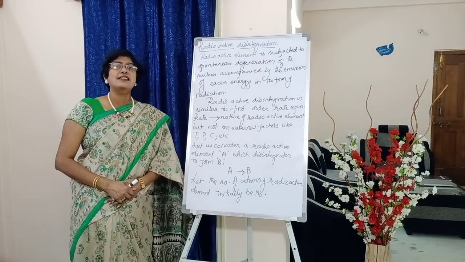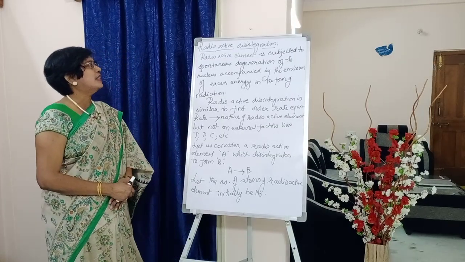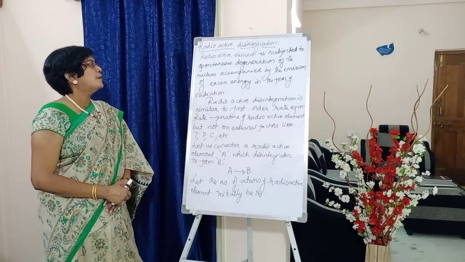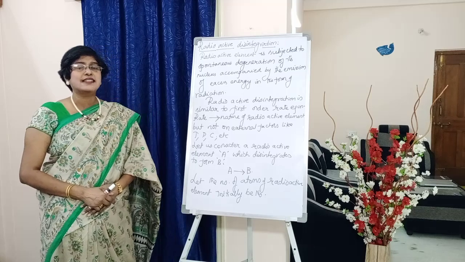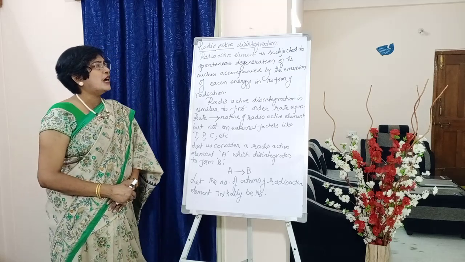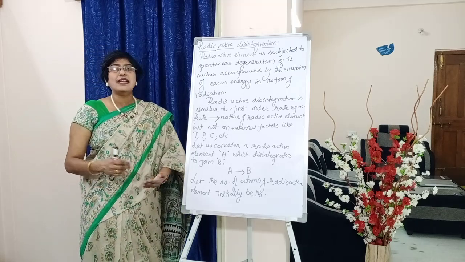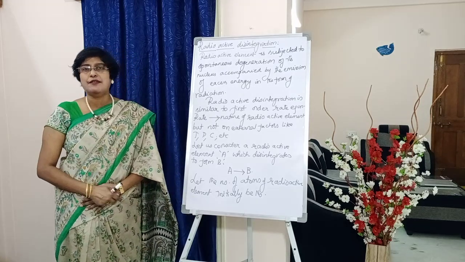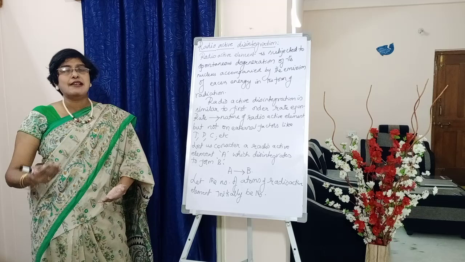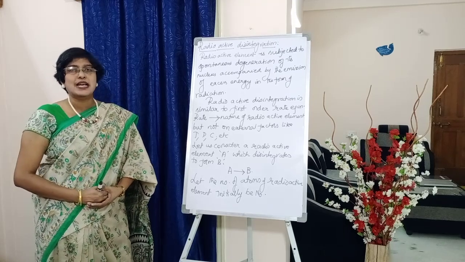If you want, you can write the first sentence in your notebook: a radioactive element is subjected to spontaneous degeneration of its nucleus accompanied by emission of whatever excess energy is there in the nucleus, in the form of radiation, alpha or beta or gamma rays.